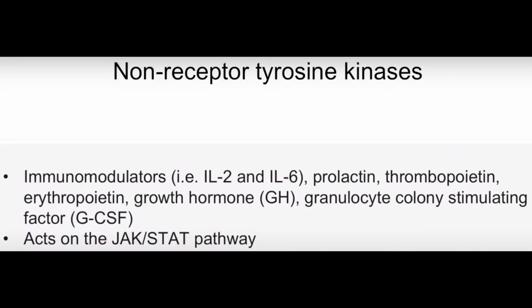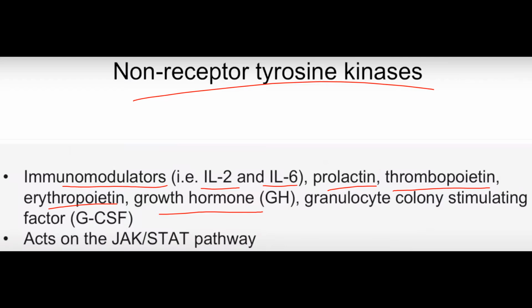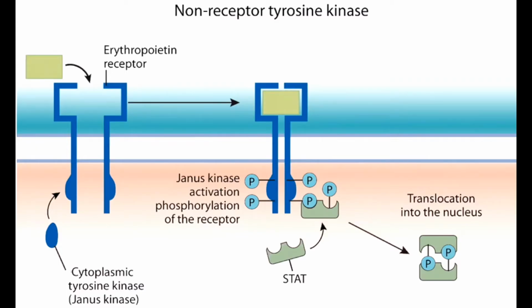Now about the non-receptor tyrosine kinases. The ligands that bind to non-receptor tyrosine kinases are immunomodulators like interleukin 2 and interleukin 6, prolactin, thrombopoietin, erythropoietin, growth hormone, and granulocyte colony stimulating factor. They act on the JAK-STAT pathway. Now this scheme presents the functioning of non-receptor tyrosine kinase.